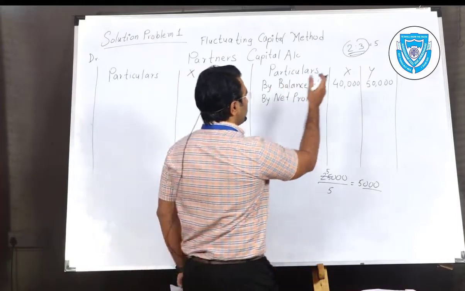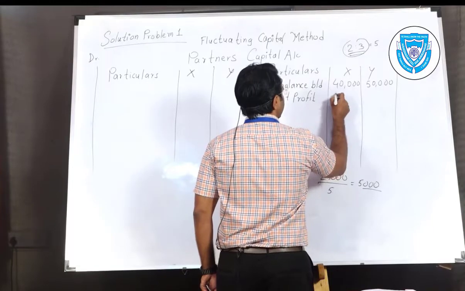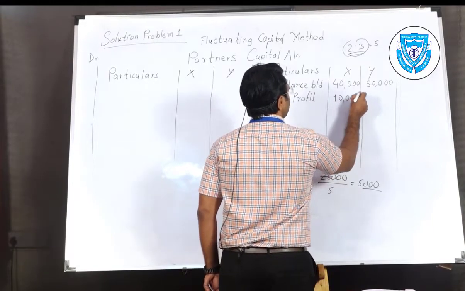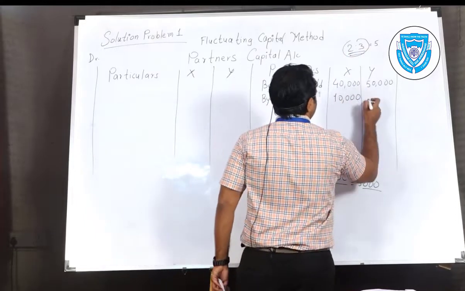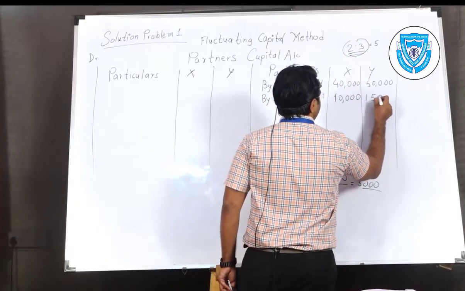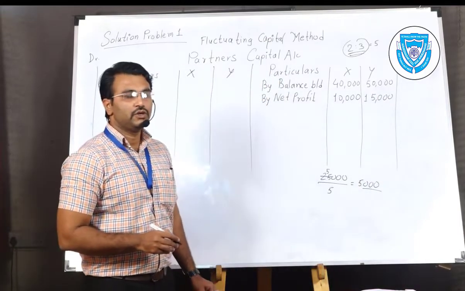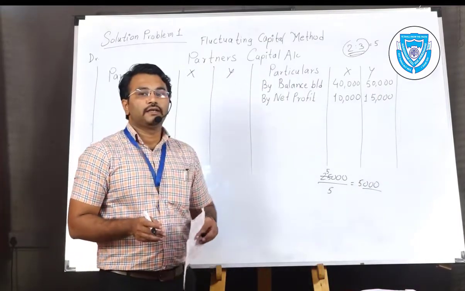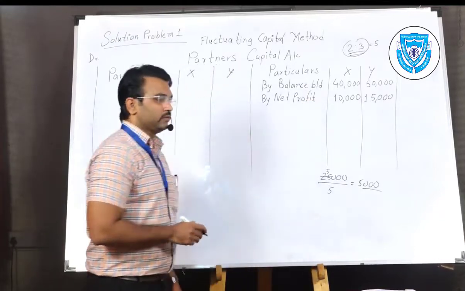2 shares are provided to X. So 5,000 into 2, that is 10,000 credited to X partner. 5,000 into 3, that is 15,000 credited to Mr. Y. So that is the reward given to both partners, 10,000 and 15,000.